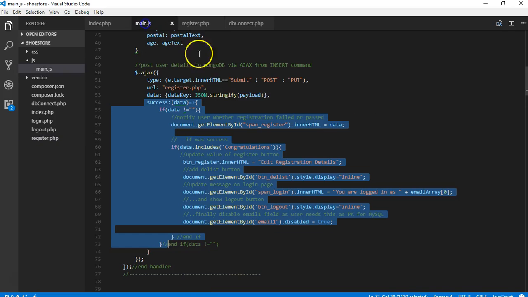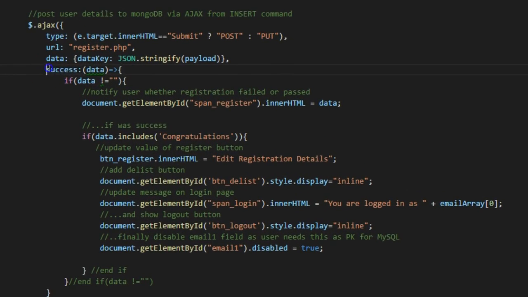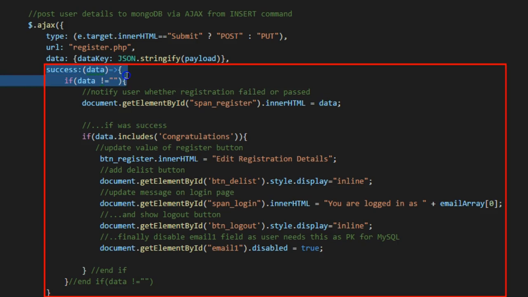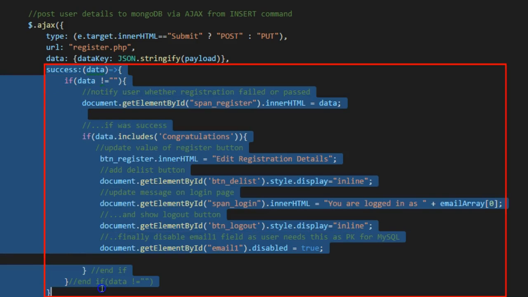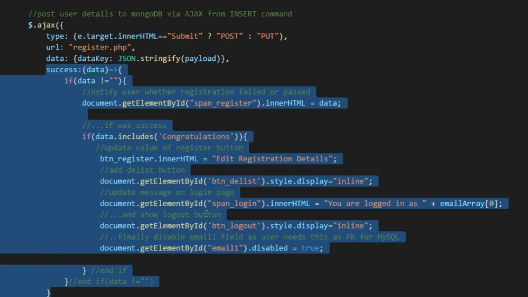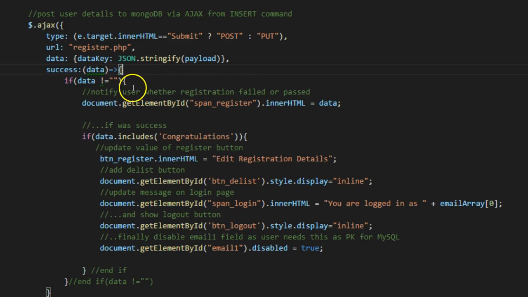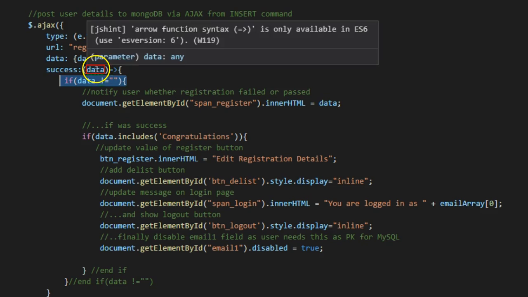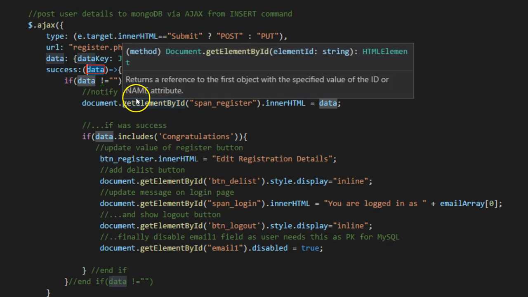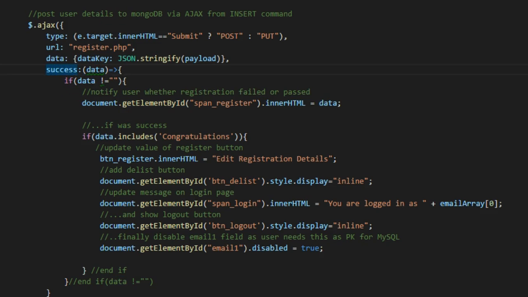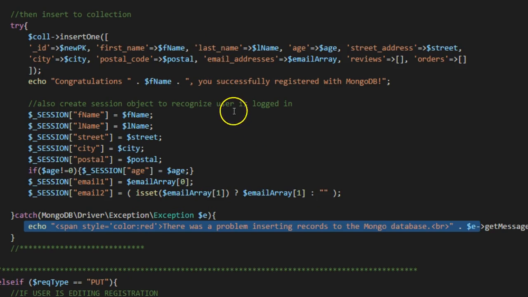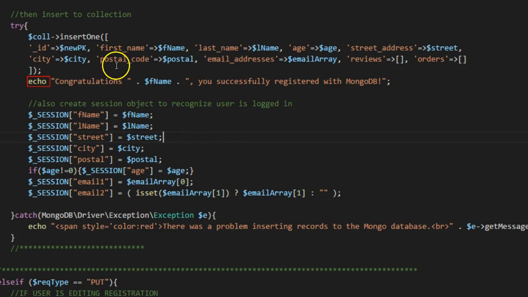So we now go back to main.js and we will look at our success handler. So when we get our 200 OK response, what is our client going to do? First of all, we're going to make sure the data doesn't equal blank. And just as a note, this data that is being passed back into the success event handler is actually whatever we echo from the PHP side.